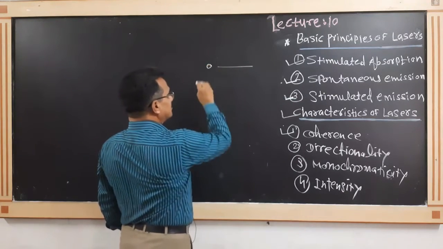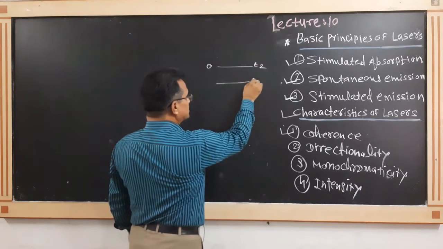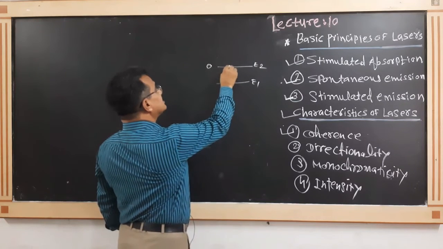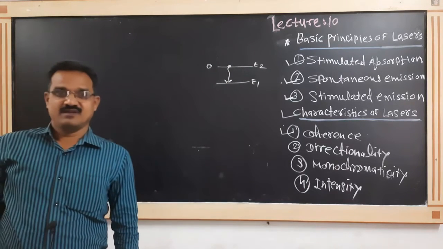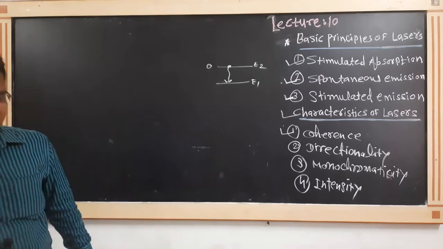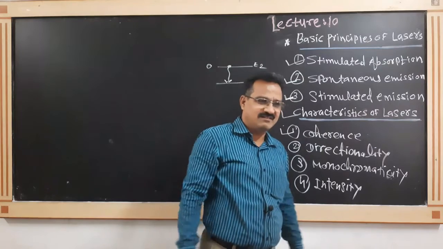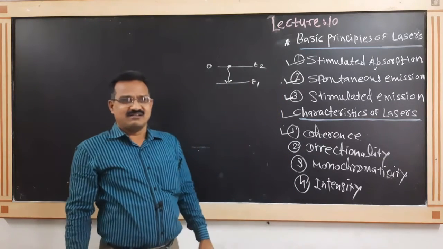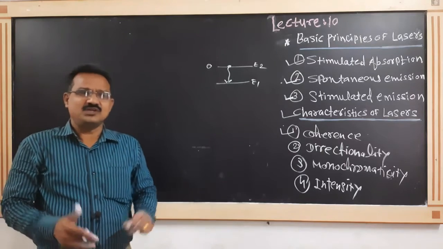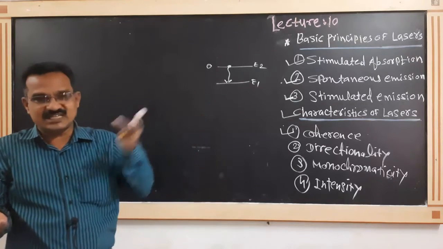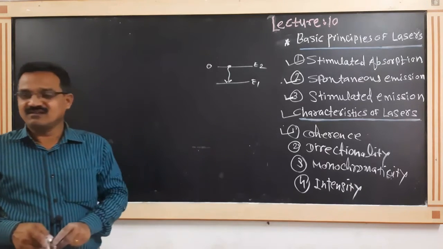Suppose this is E2 and this level is E1, and the transition takes place naturally, at random time, not fixed. At any time a photon is emitted. All these photons are emitted due to the transition of the atom from the excited state to the ground state, naturally.